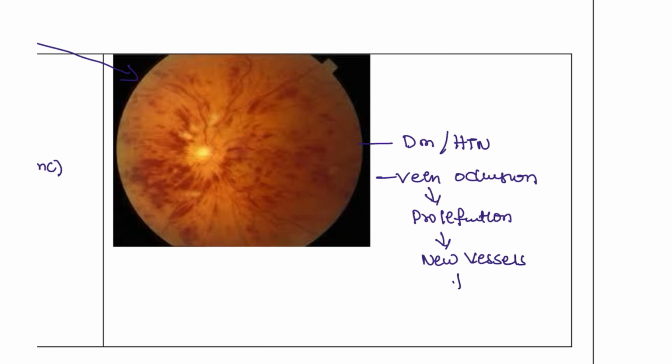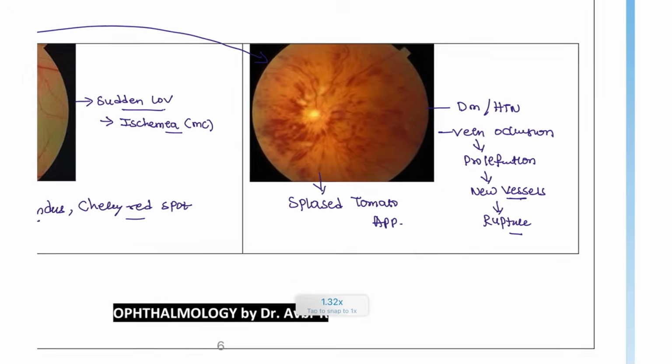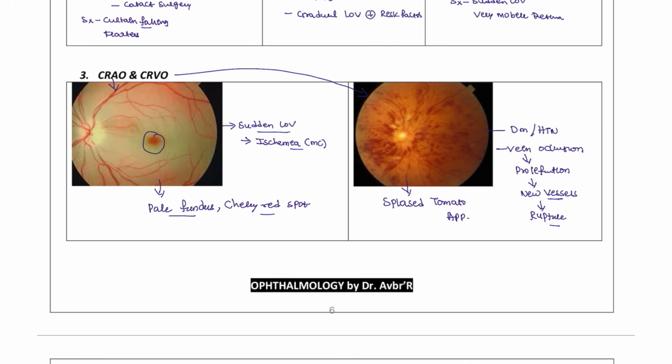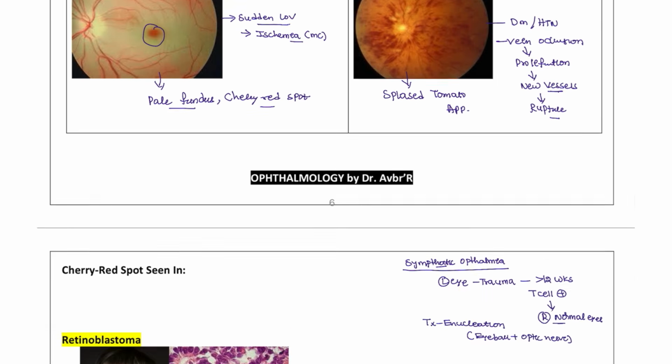So if these new vessels rupture, we are going to see this picture. What is this picture? This is known as a splashed tomato appearance. Why splashed tomato appearance? Because these new vessels are ruptured. Okay, but this patient does not have sudden loss of vision. This is a gradual progression. This is the difference between retinal artery and vein occlusion.